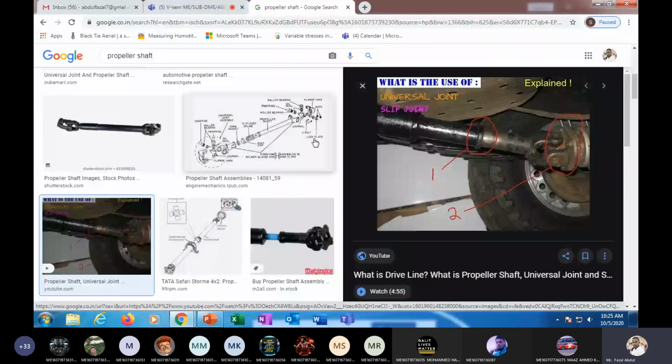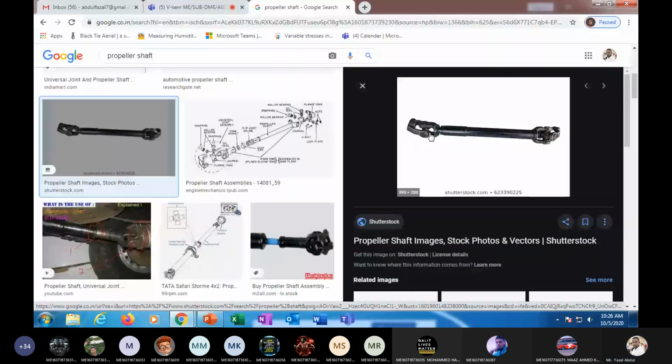This shaft is always subjected to torsion because the engine is always generating power in terms of torque, and the torque is always carried by this propeller shaft. This is another open diagram; this propeller shaft is always subjected to torque.